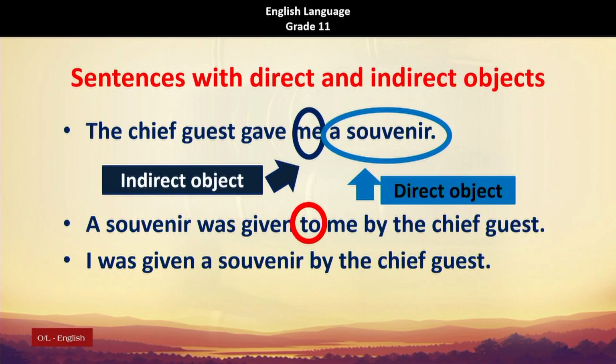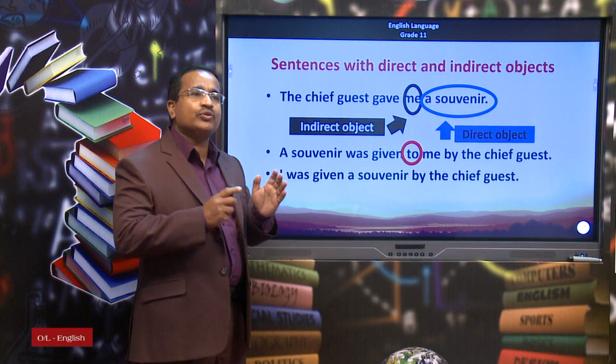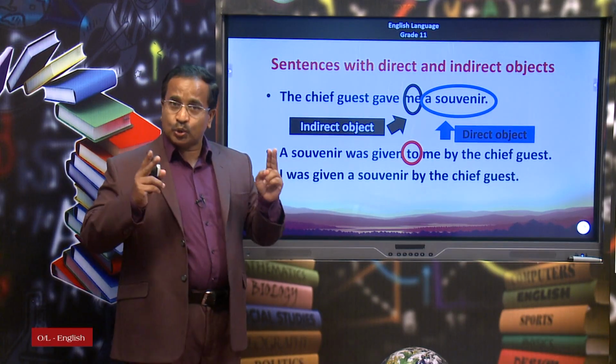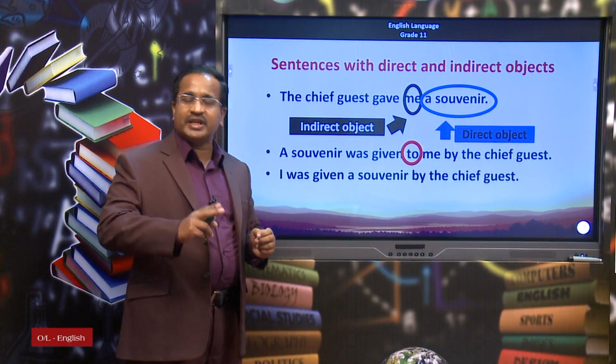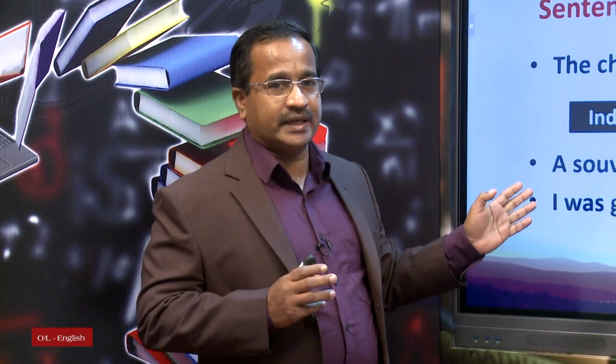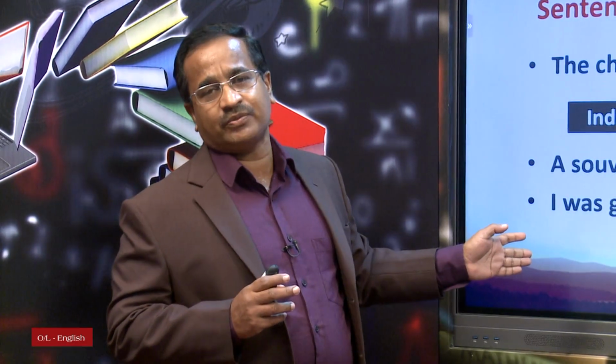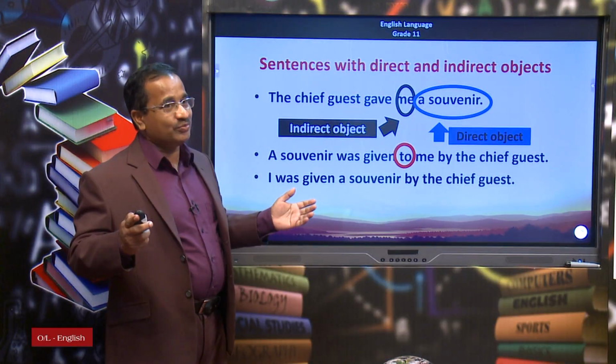Okay, children. Hope that you can understand how to convert a sentence into the passive voice if it has two objects, one direct object and the other one indirect object. So, both answers are correct. You can use the direct object as the subject of the passive voice sentence, and at the same time you can use the indirect object as the subject of the passive voice sentence. Whatever you use, your sentence is correct and accepted by the marking examiners. Right? We are getting ready to move towards the next.